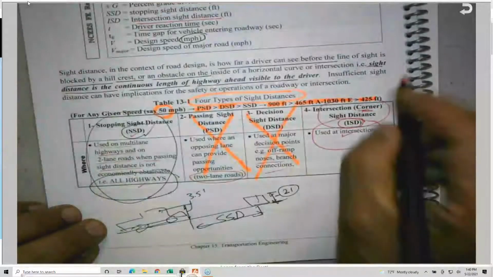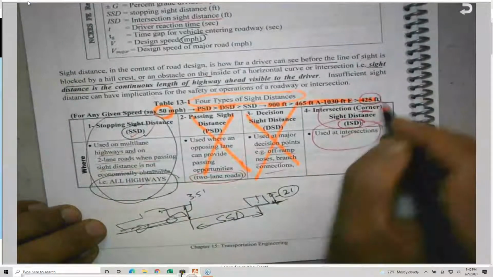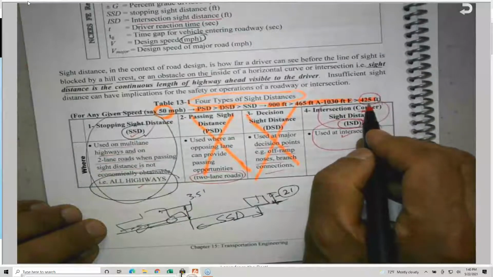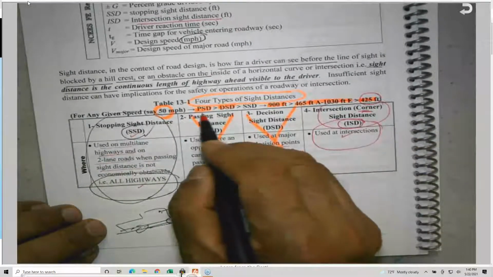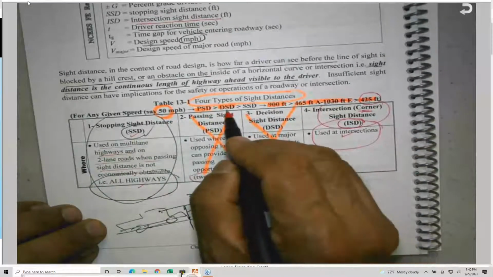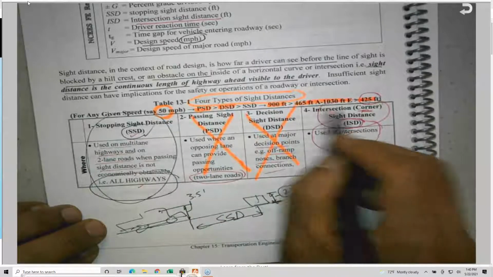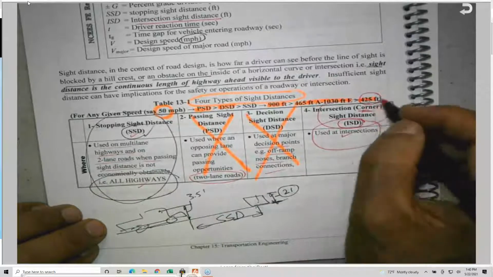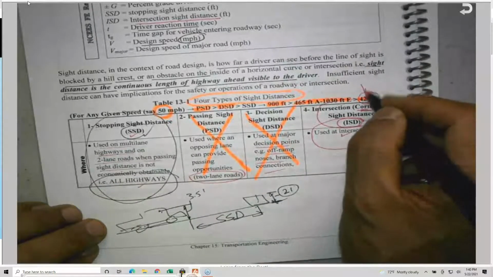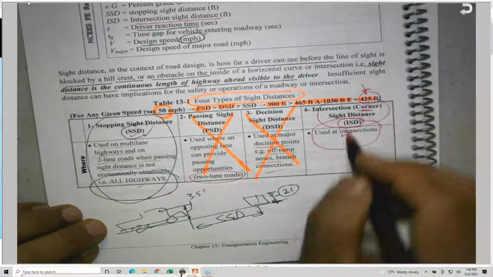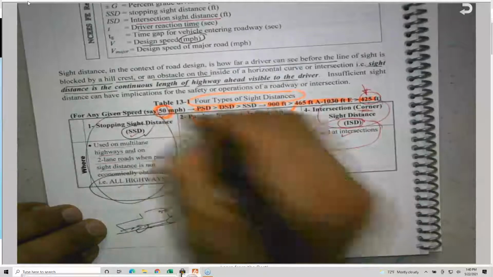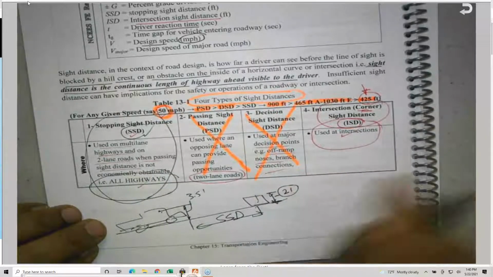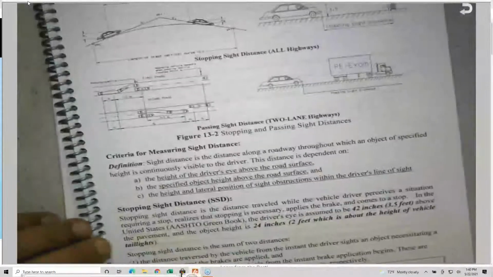And the stopping sight distance is 425, which is the smallest among them. For passing and decision sight distance we have five of them, A, B, C, D, E, and finally the stopping. So I need you to know that the stopping sight distance is the smallest one for any given speed, which is the distance required to come to a complete stop.